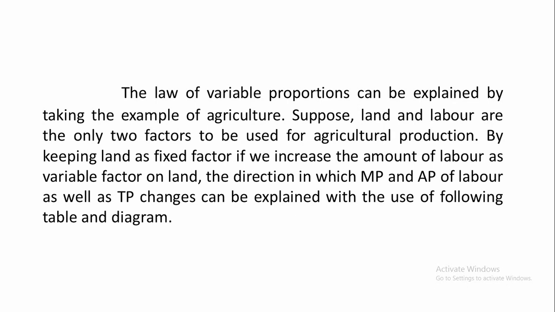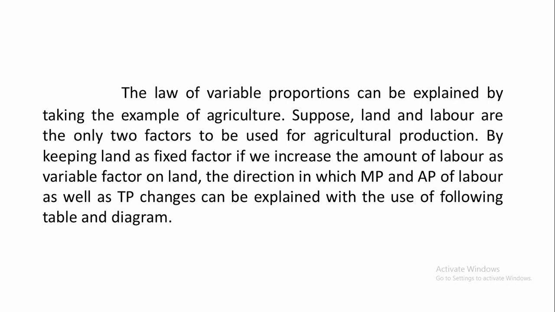That can be known by the law of variable proportions. Here we have taken the example of agriculture, with two factors, land and labor. Land is the fixed factor and labor is the variable factor. So by increasing labor on land, naturally the size of land remains constant.